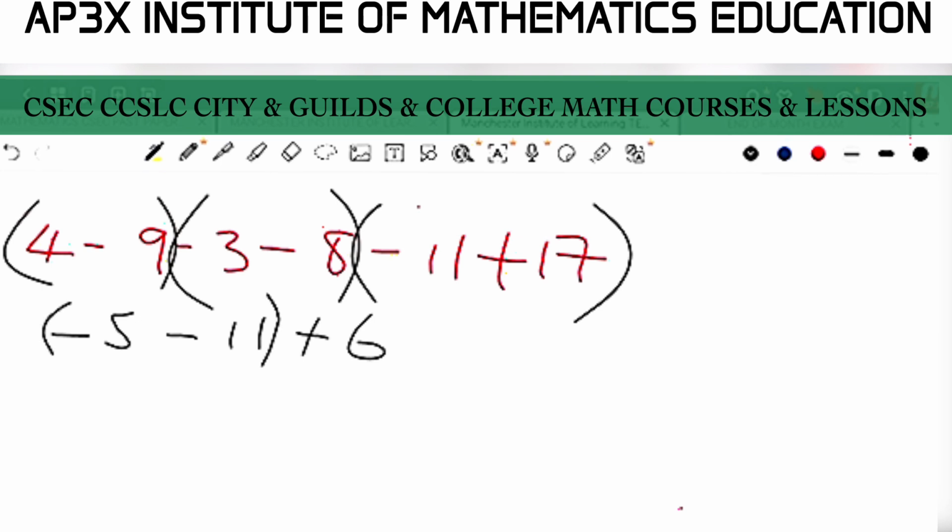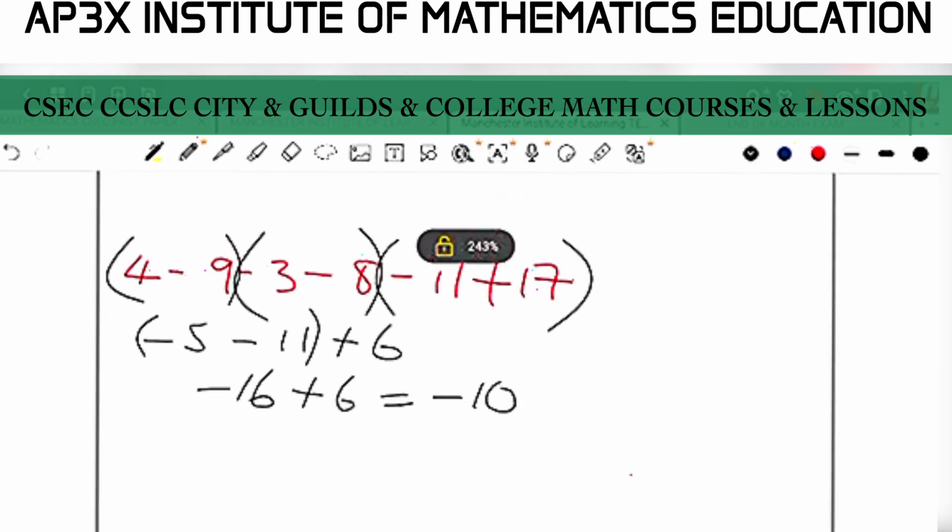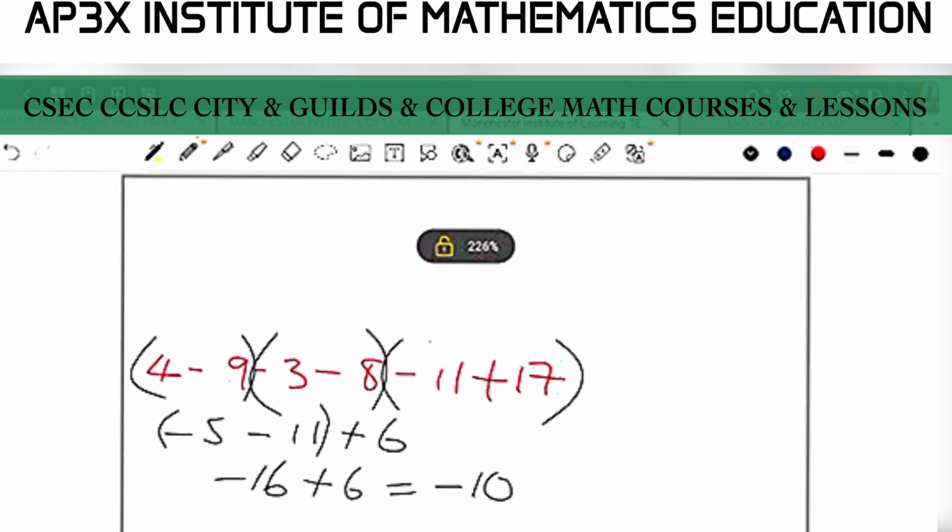Proceeding here to the next two brackets, you owe an amount of 5 and you owe an amount of 11. So now you end up owing an amount here of 16, plus 6. And finally here, you now owe an amount of 16 and you have an amount of 6. By paying the amount that you currently have, you will still owe an amount of 10. That is negative 10. And that there gives you your final solution to that particular question there.